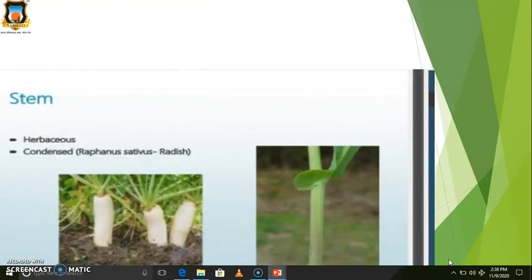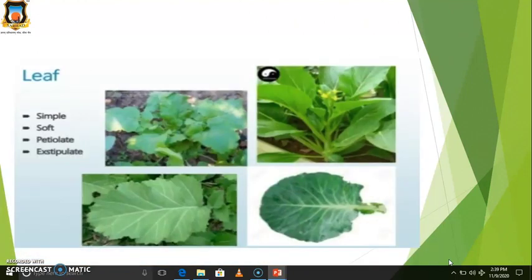Then stem. The stems are herbaceous, aerial, erect, with branches, smooth in appearance as well as green in color. Raphanus sativus, commonly called radish, has a condensed type of stem. Then leaves.